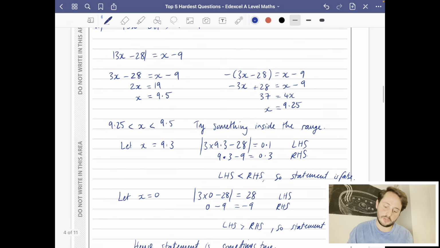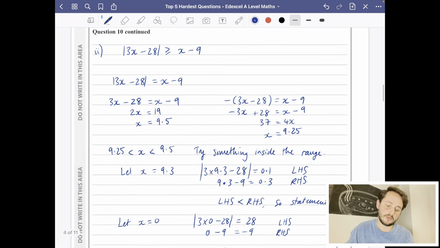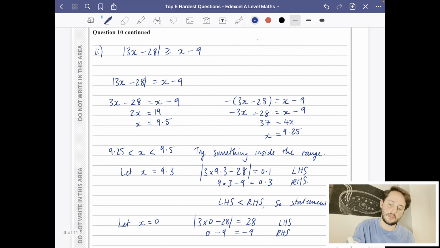Now, the reason I knew to try something inside the range and something outside the range is just my knowledge of modulus graphs. I know that one of the modulus graphs is going to be that kind of V shape. I've then got another graph which is going to have a positive gradient. So it looks like there's going to be some areas where the modulus graph is bigger and some areas where the modulus graph is smaller. You could do this whole question using graphs, but I quite like doing it in the algebraic method.